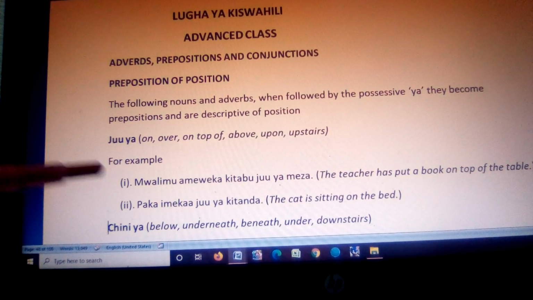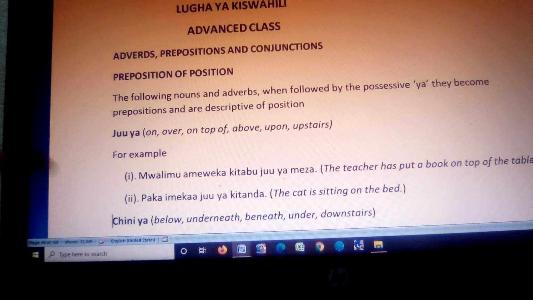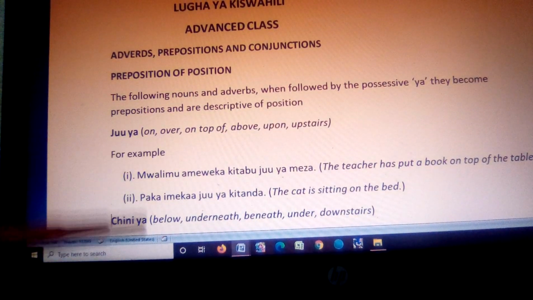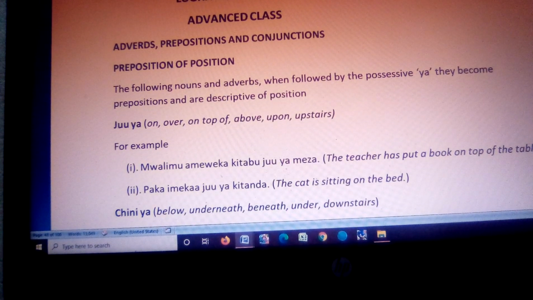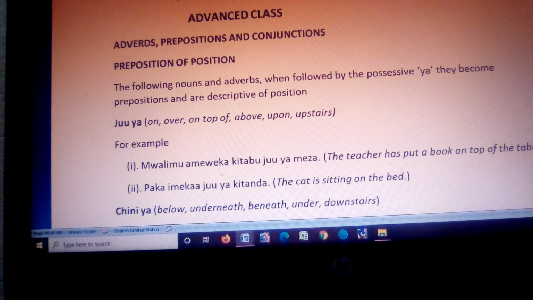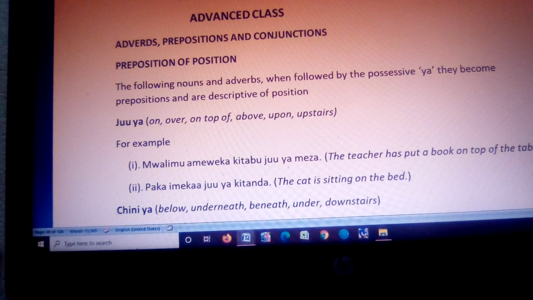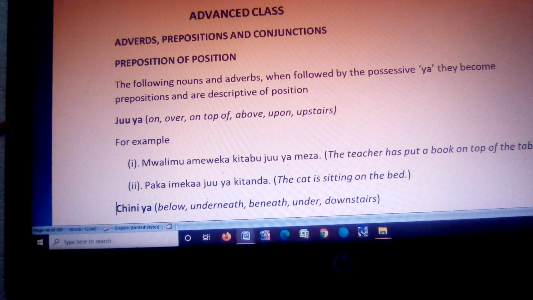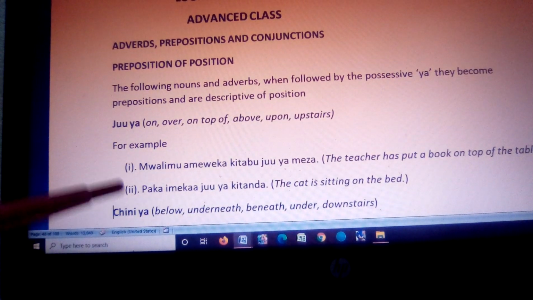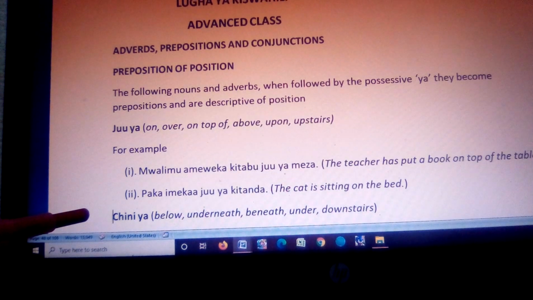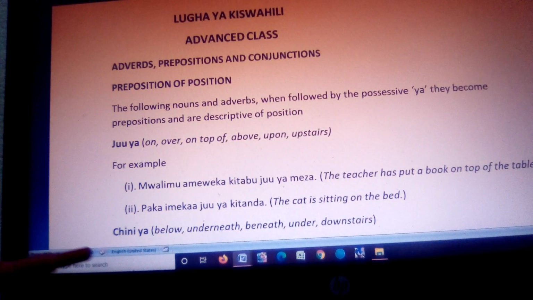For example, a sentence like mwalimu ameweka kitabu juu ya meza. The teacher has put a book on top of the table or a table. Then we have another sentence like paka amekaa juu ya kitanda. The cat is sitting on the bed. Just like I told you, paka is a cat, and cats normally love nice places.